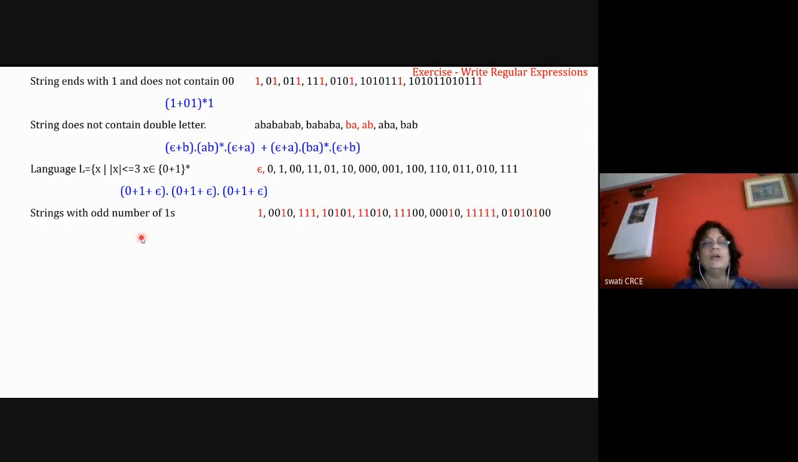Then strings with odd number of ones. Now you start writing. I think I've done this in the last lecture. Strings with odd number of ones. So you may have a single one, or 0010, or all three ones, or any number of zeros in between. Odd number of ones.